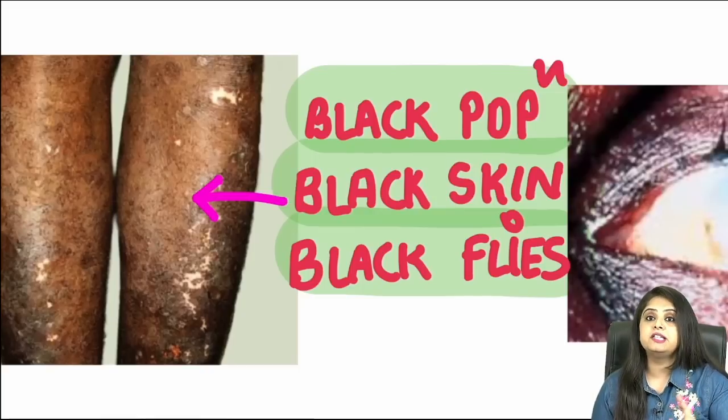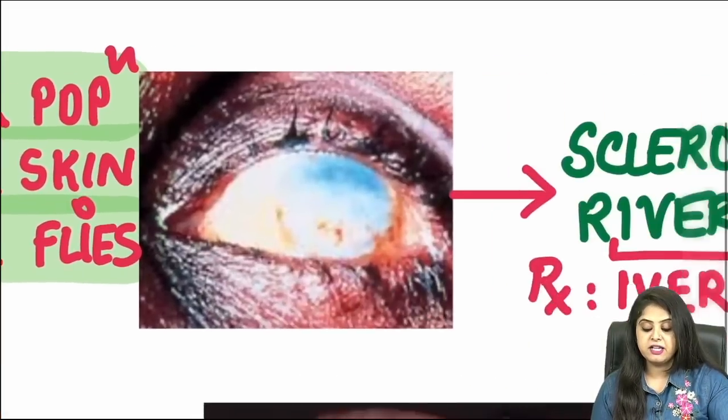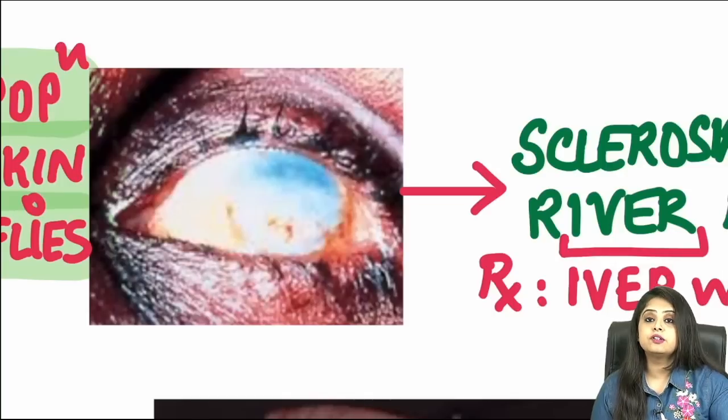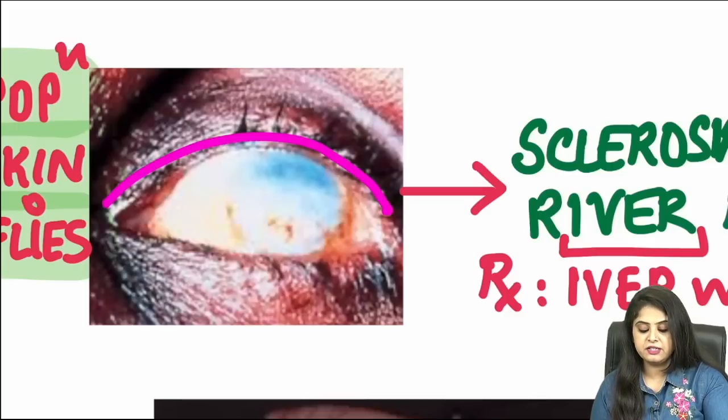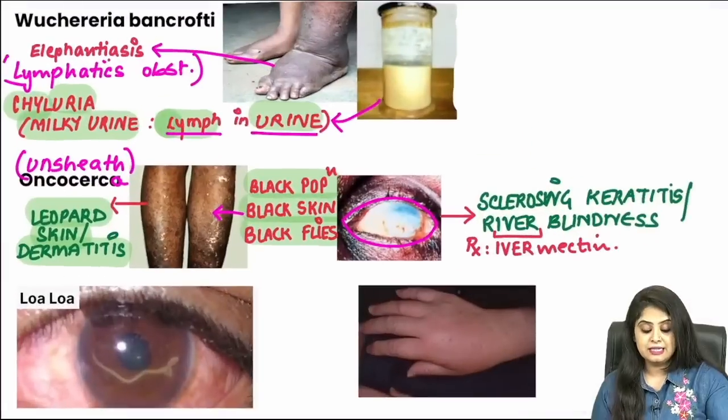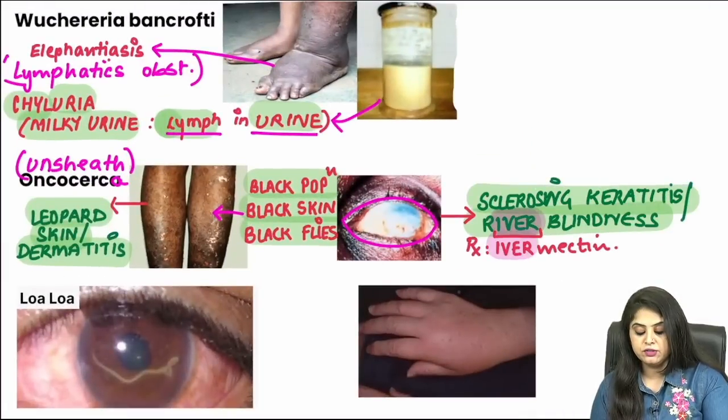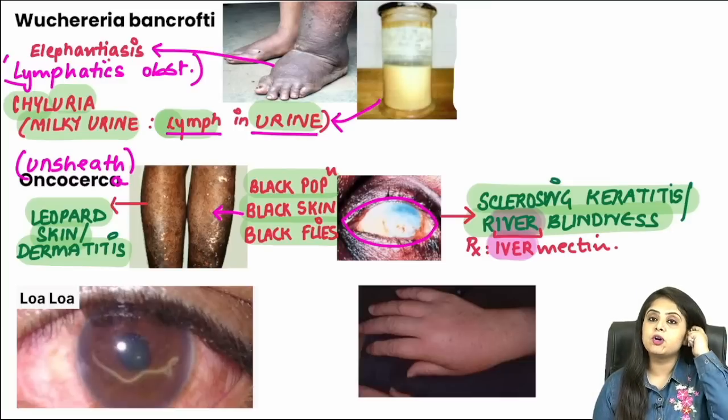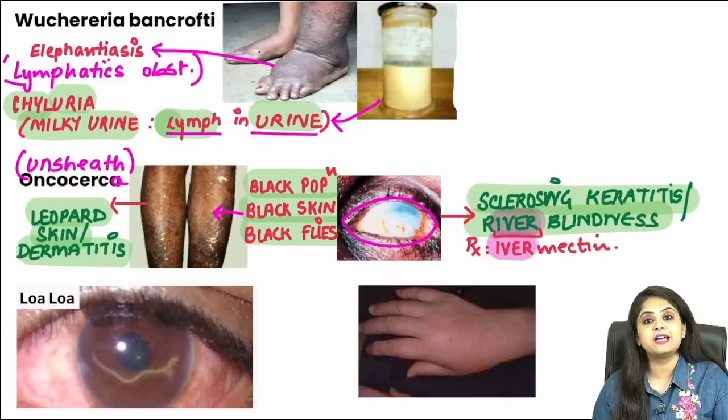But what does it cause in the eyes? Because that's another PYQ that you've been given in the exam. Onchocerca causes river blindness. I mean, everyone remembers river blindness, but what is river blindness? It is blindness, but look at the eye over here. It looks as if it is entirely covered by some sheath. That is referred to as sclerosing keratitis. That is river blindness. And if you focus on the word river has ivor, so the drug of choice for river blindness, asked in pharmacology, is also mentioned over here, that is ivermectin.